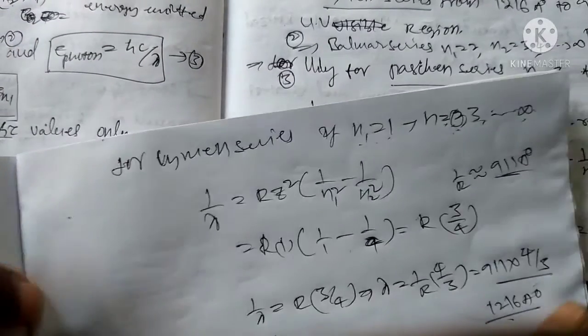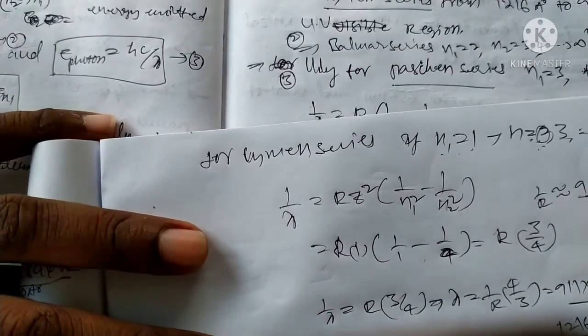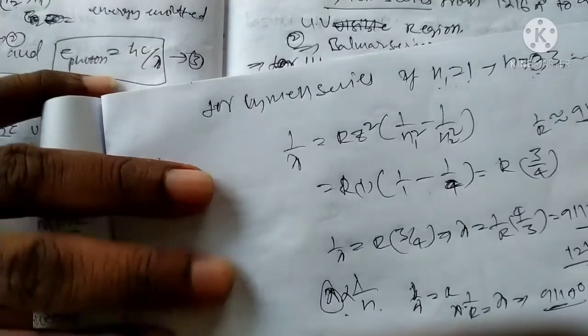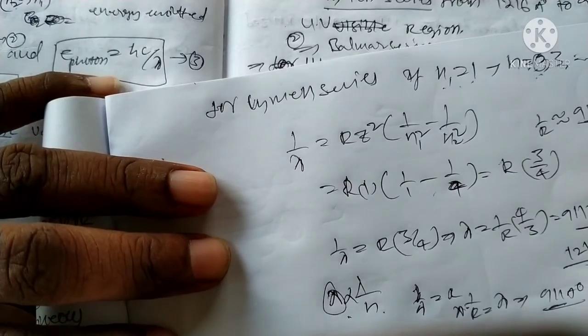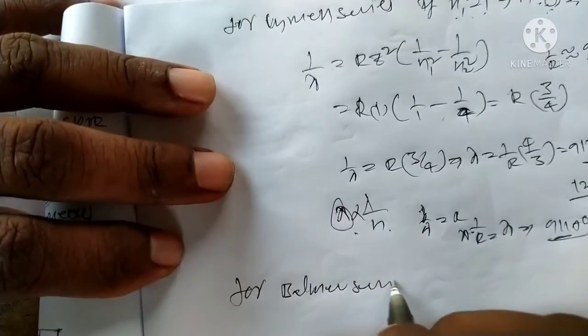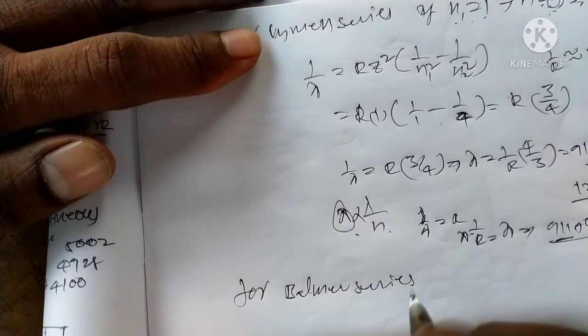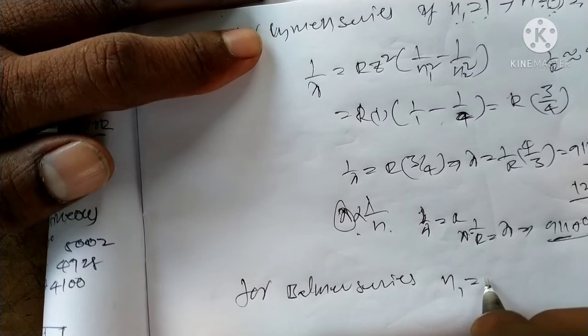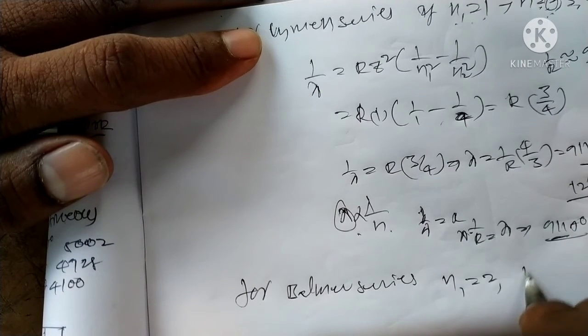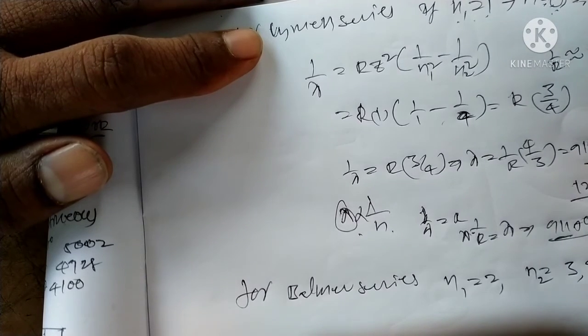Suppose for the Balmer series, we can take n1 is equal to 2, n2 is equal to 3 to start: 3, 4, 5 to infinity.